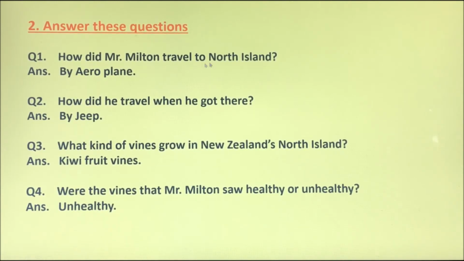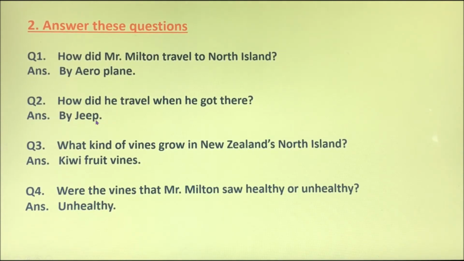Mr. Milton traveled to North Island by aeroplane. Okay, let's proceed to question number 2. How did he travel when he got there? Who can answer? Yes, he traveled by a jeep. So answer 2 is by jeep.